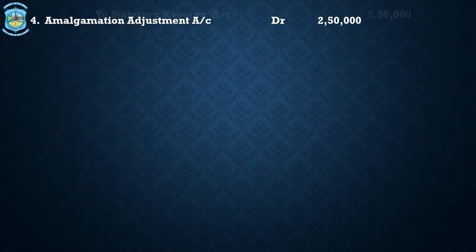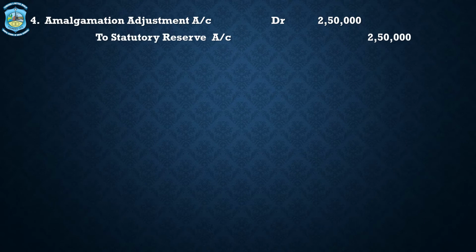In the case of amalgamation in the nature of purchase, all the reserves are not taken over by the purchasing company. For that, a special adjustment account is made, and therefore journal entry number 4, in case of the purchasing company here, in the nature of amalgamation by purchase would be amalgamation adjustment account debit to statutory reserve.